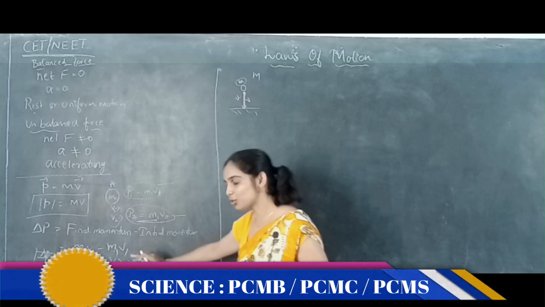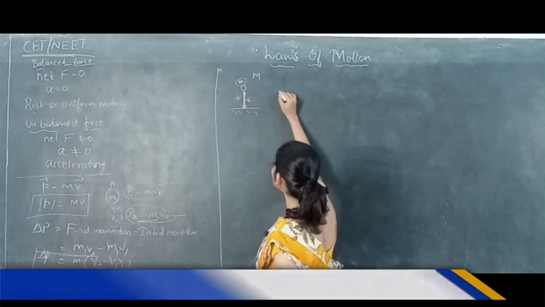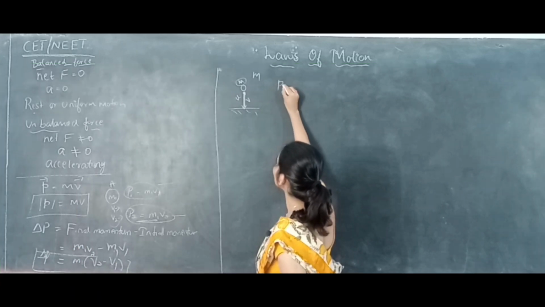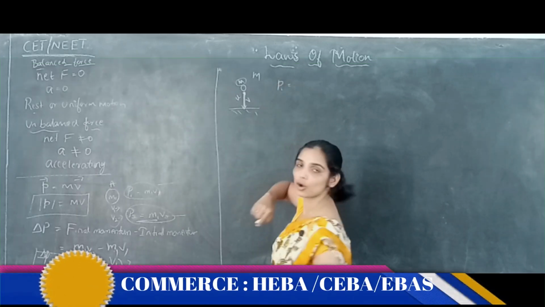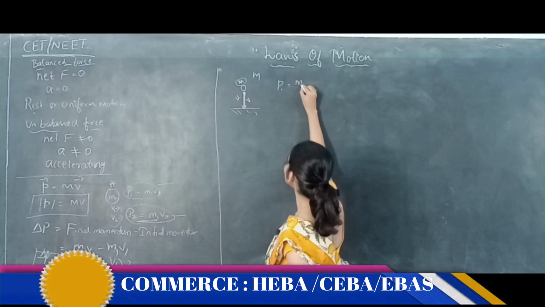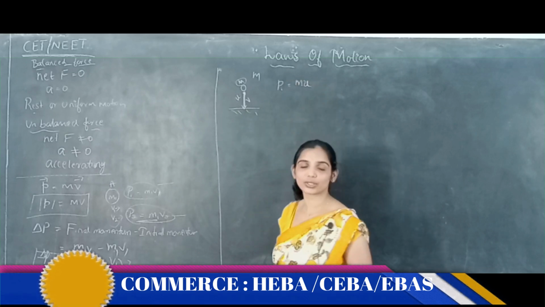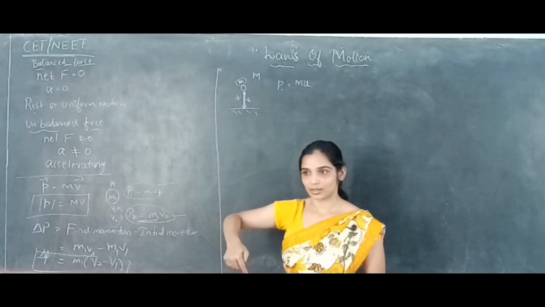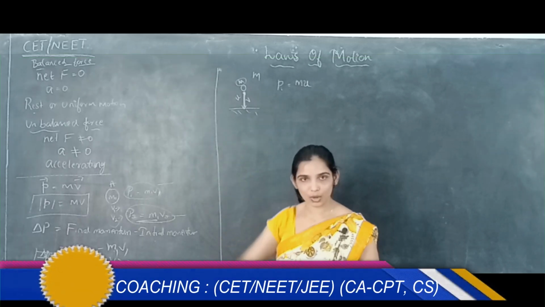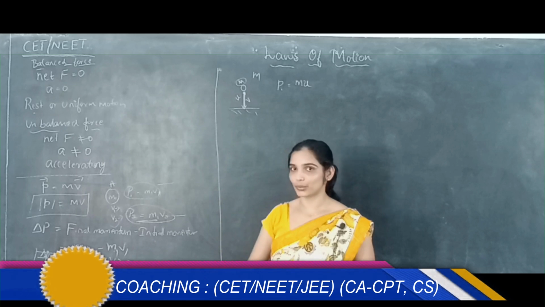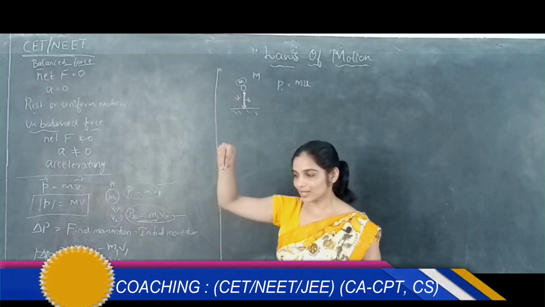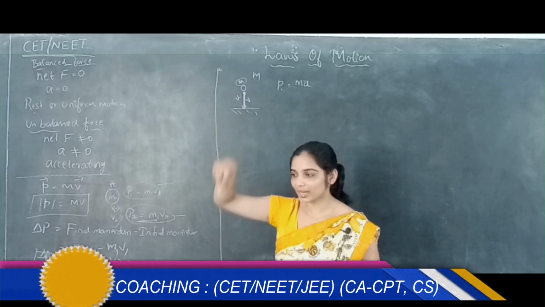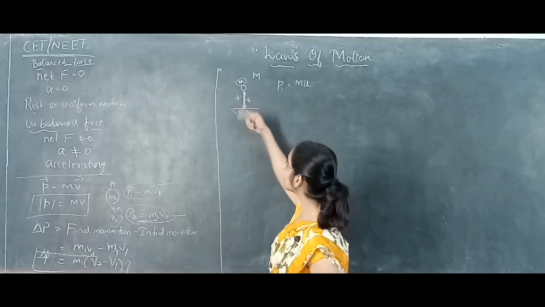Okay, let's go with this. What is the initial momentum of this? Initial momentum P1 is equal to how much? Mass times the initial velocity. The initial velocity is u. But u is downward, students. The ball is dropping downward, correct? u is negative here. Am I right? The ball is dropped, so it is moving in a downward motion. So u is acting downward.